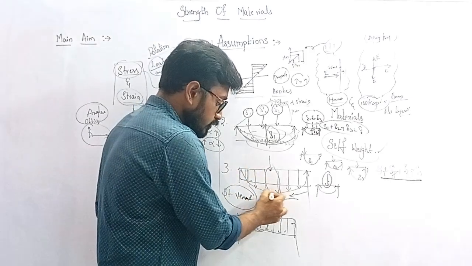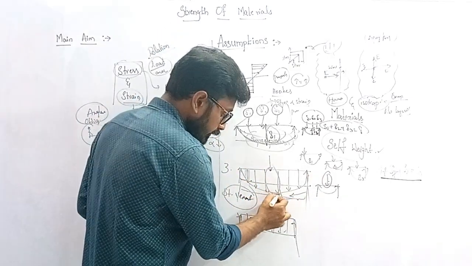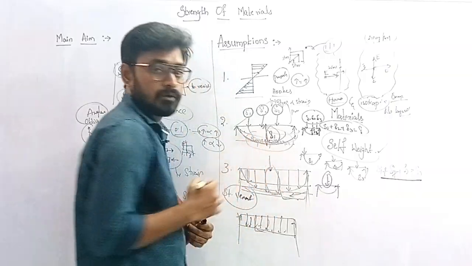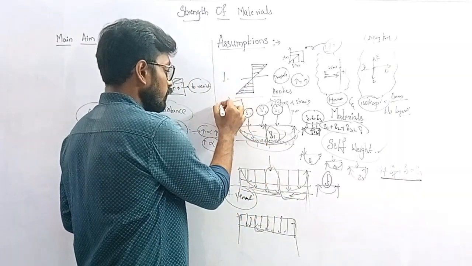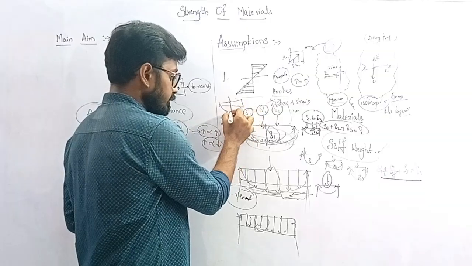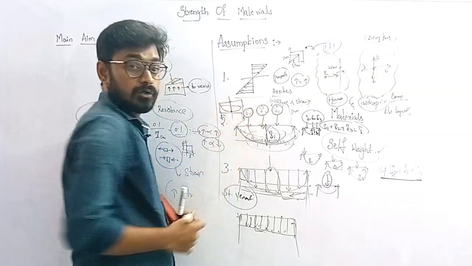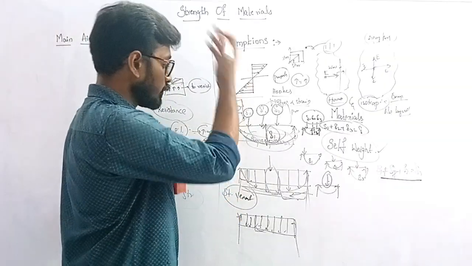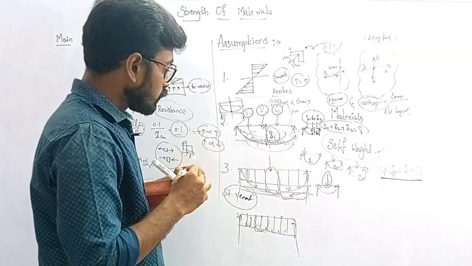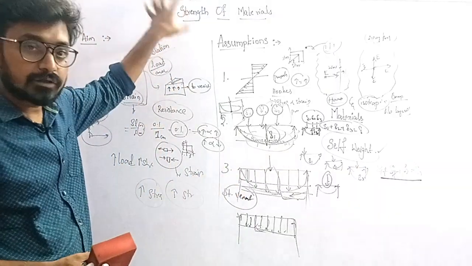But if we assume the maximum as uniform, that will be considered for the whole. For a beam, the maximum load will be at the middle, but this maximum load will be used for the whole design. So it increases the safety also. So that's why we consider the Saint-Venant principle and superposition principle as assumptions in strength of materials.